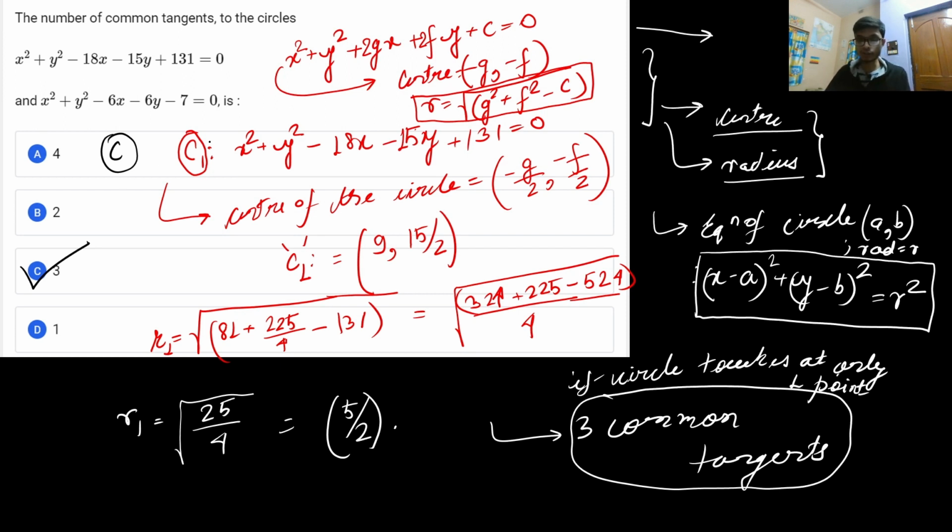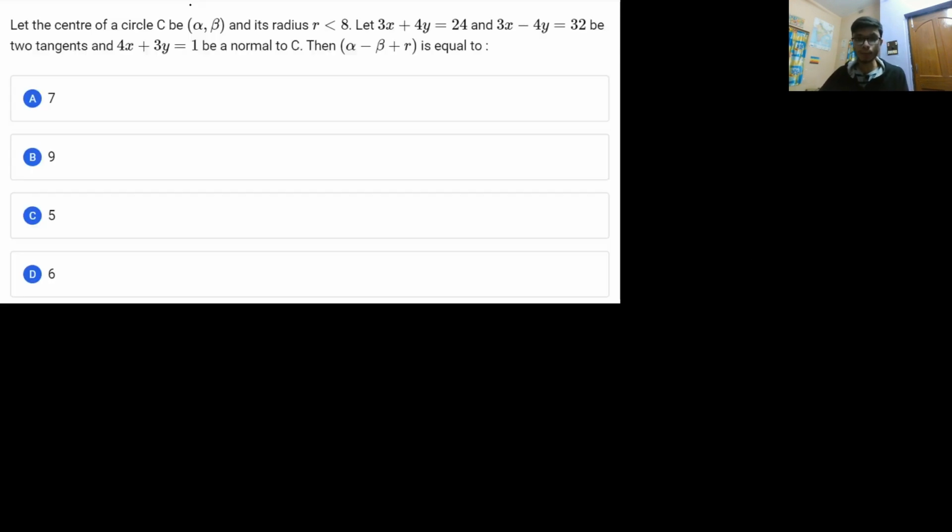So I hope this particular solution was clear. You can definitely expect this type of problem to come up in your JEE Mains paper, on the question of common tangents. Alright, with this, let us move to the next problem, which is a very important problem. I would suggest that if you haven't studied this topic of circles, these are the types of questions that you must prepare before your JEE Mains examination.